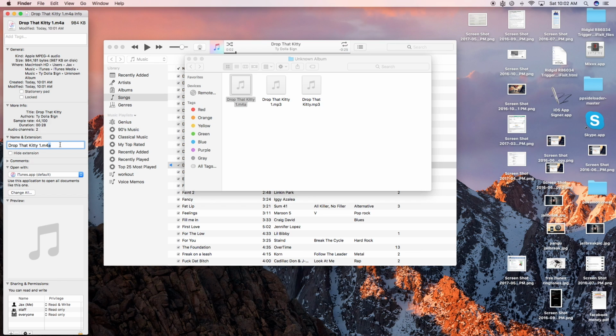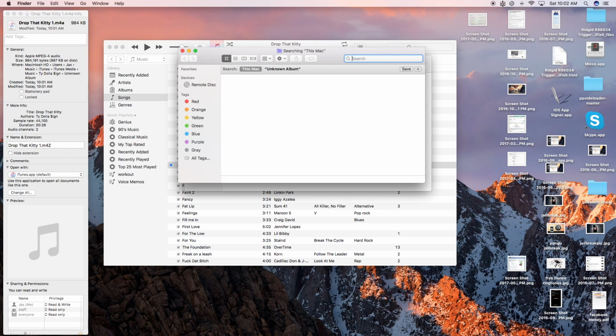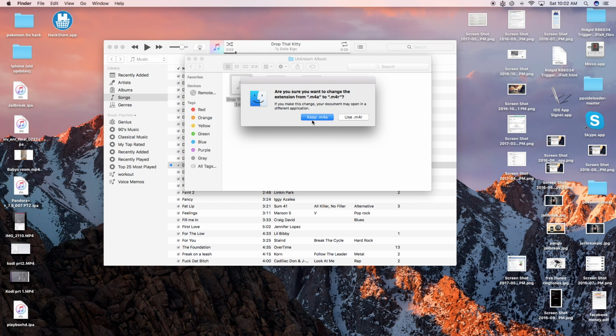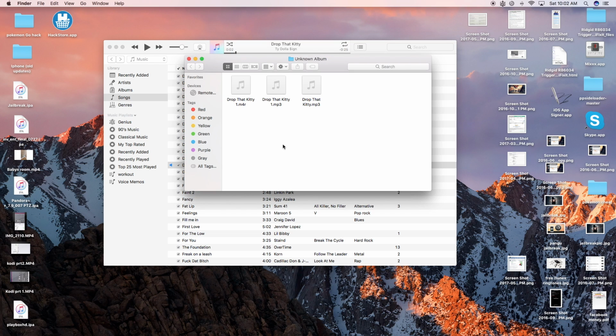Hit the R. Don't hit Z, hit R. Not 4. Hit R. Then hit X. It'll ask you to keep or use. You want to use the M4R.